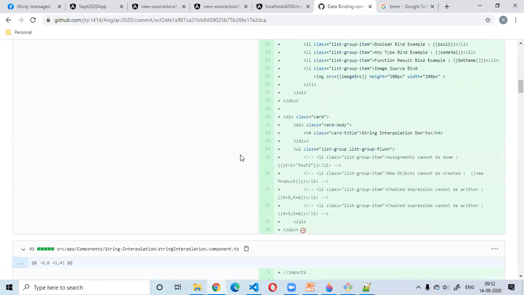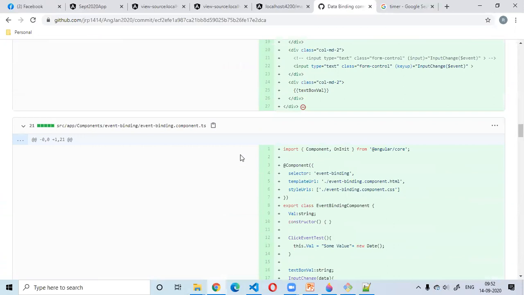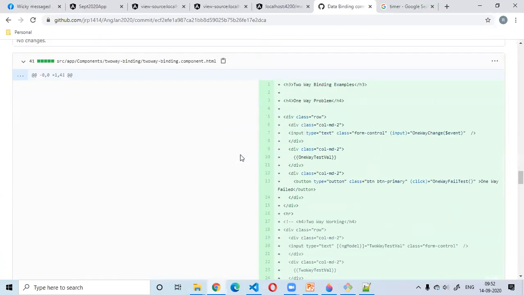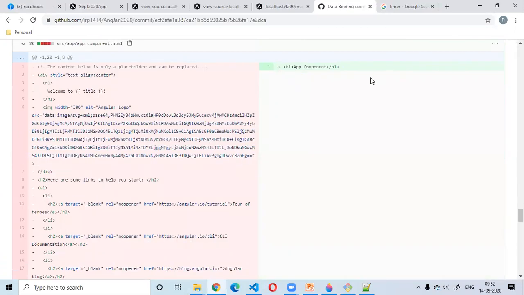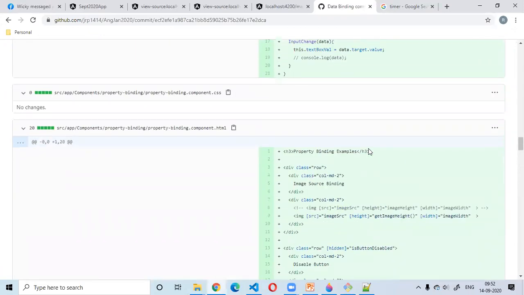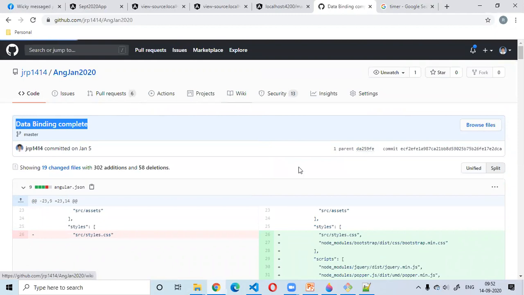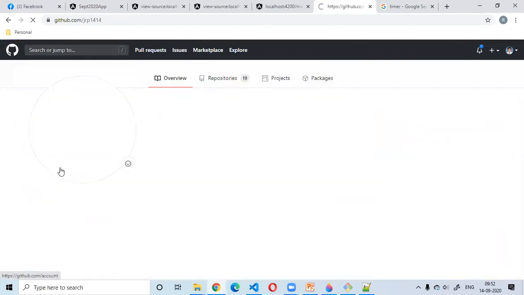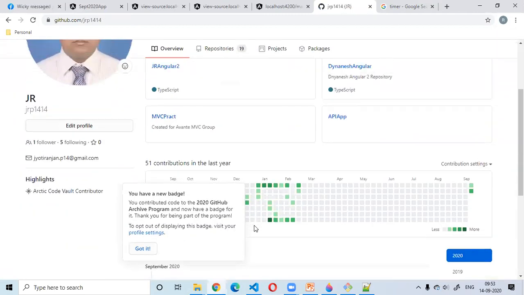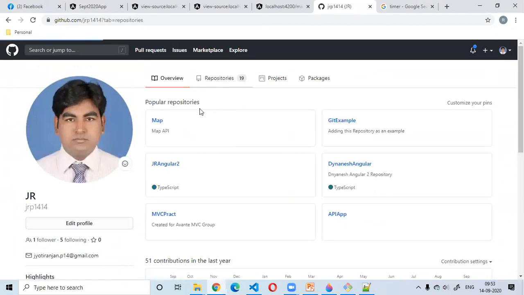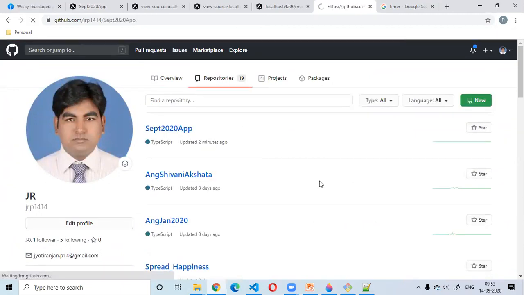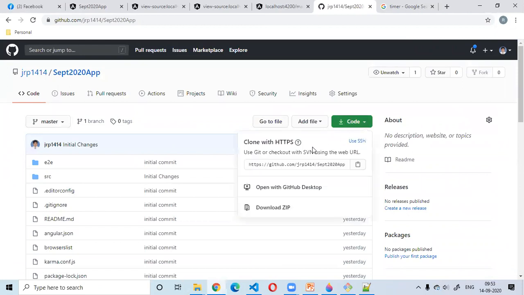So what are the changes I made for that data binding class? You'll be able to see the reference of that. And you can also directly download that code into your local machine. You can just download the zip, that's it.